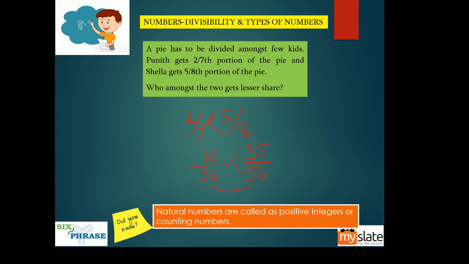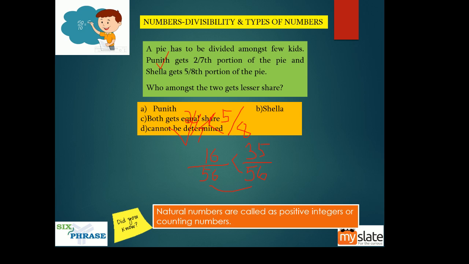So who amongst the two gets the lesser share? This guy gets the lesser share. So 2 by 7 goes to Punit. So he is the answer for us.